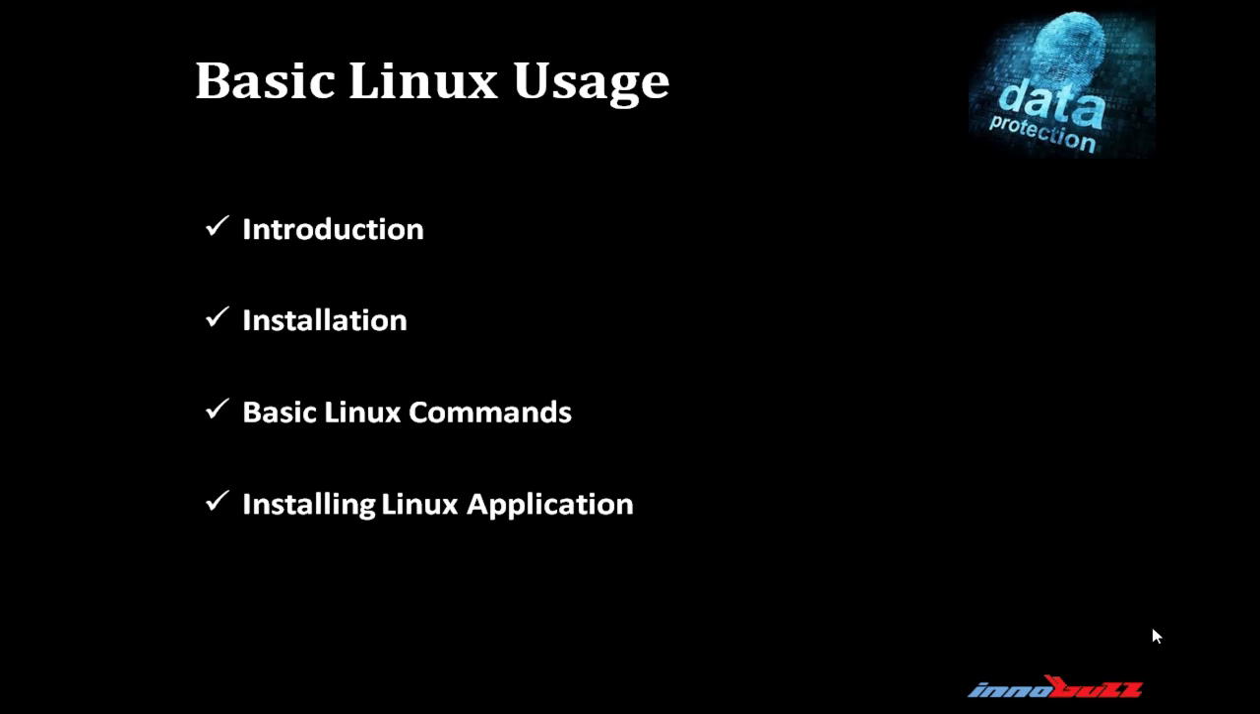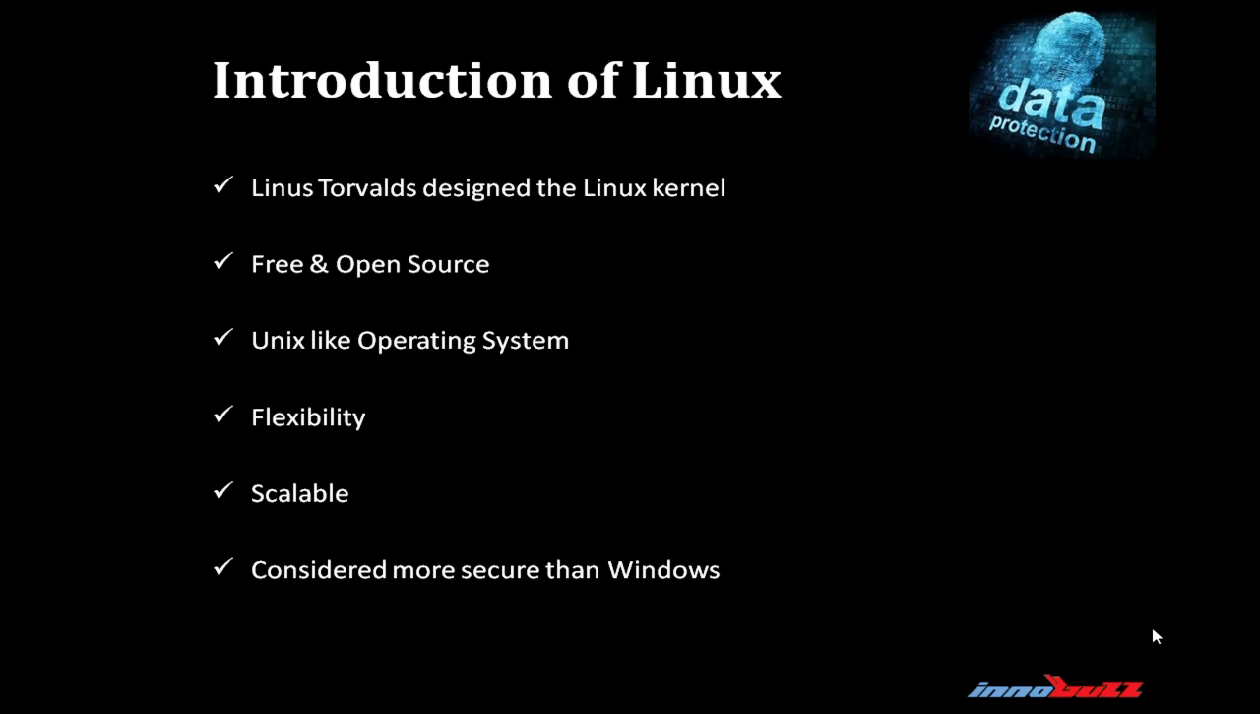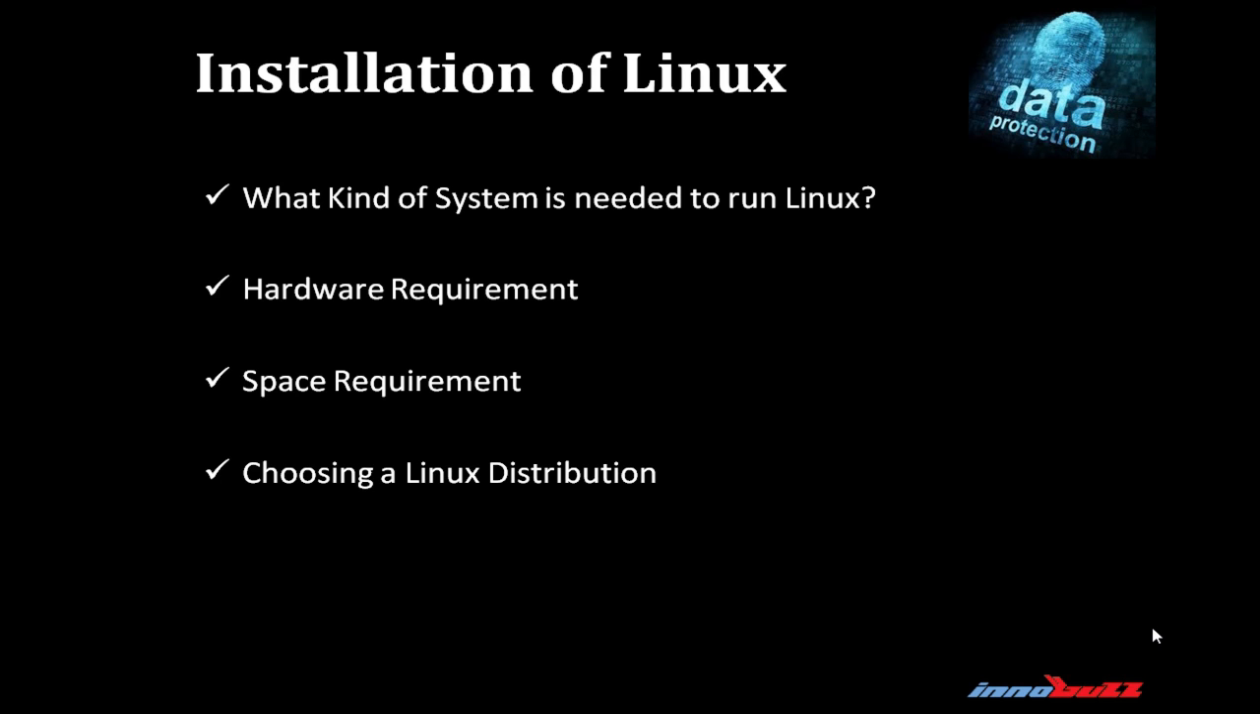Let's talk about Linux. Linux is a kernel. It is open source and developed by Linus Torvalds. Linux is a unique operating system. It is free and open source. It is flexible and scalable. Linux is considered more suitable and more secure than Windows. For installation of Linux, you have to cross-check some important points, such as what kind of system is needed to run Linux, hardware requirement and space requirement.